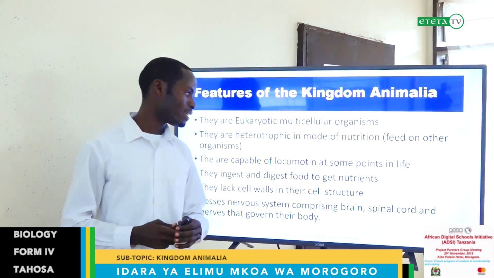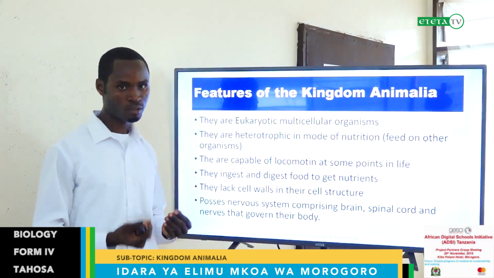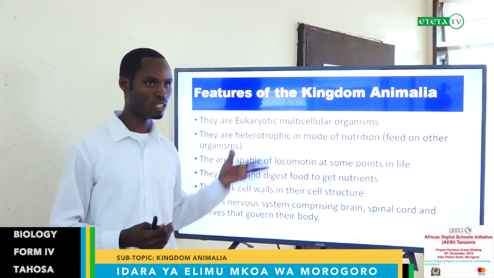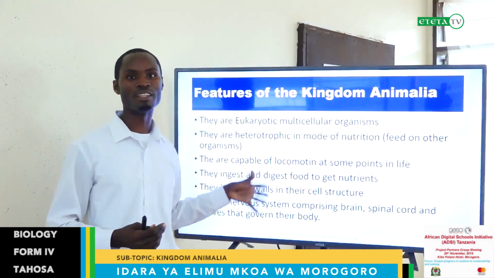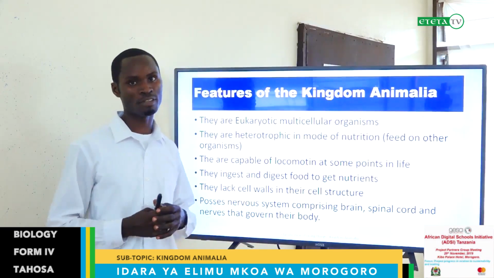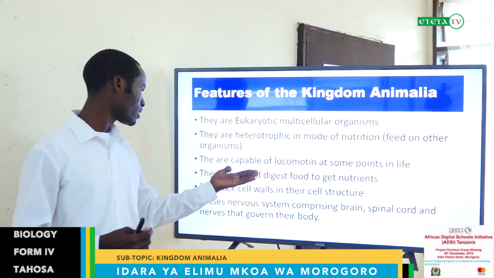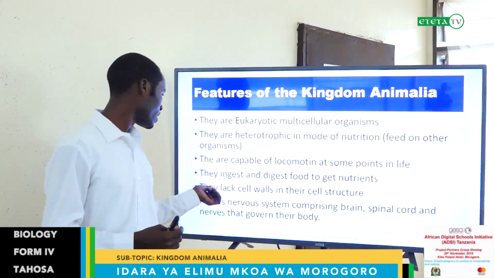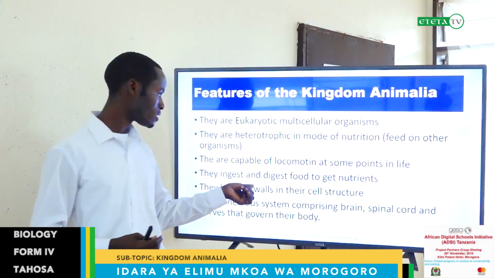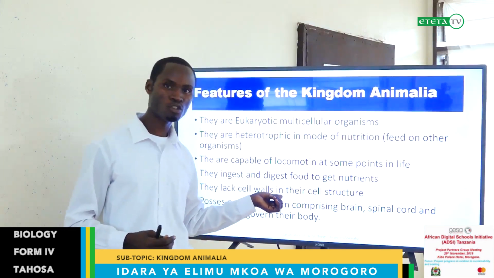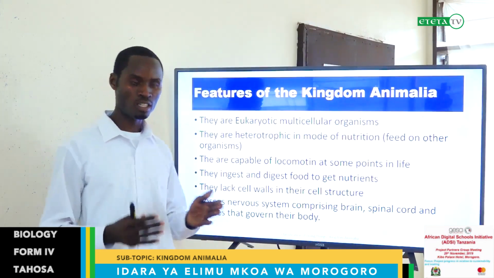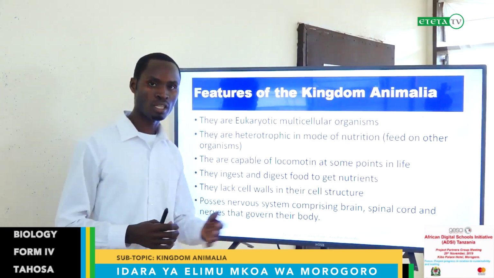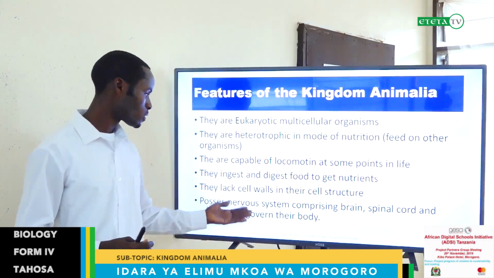They ingest and digest food to get nutrients. They do ingest and digest food because they have a digestive system. This group is the one which has a digestive system, with enzymes for digesting. Therefore, they take food from other organisms, ingest and digest. They lack a cell wall in their cell structure. If you remember in the Form 2 topic, cell structure and organization, these organisms have no cell wall in their cell structure. Also, they possess a nervous system.